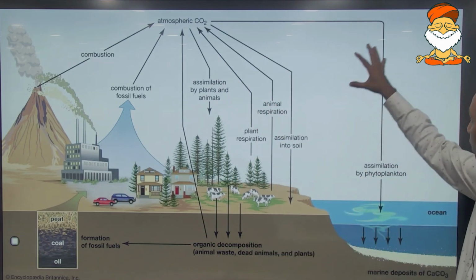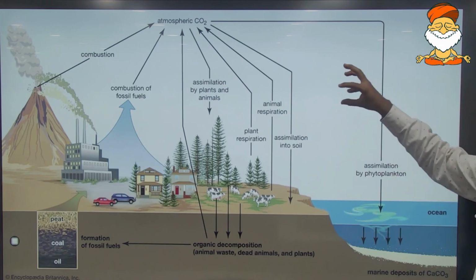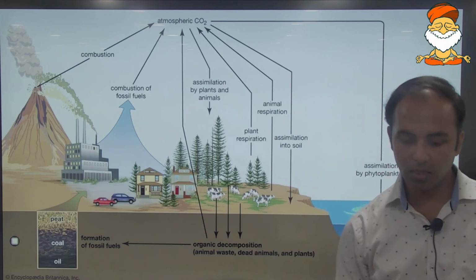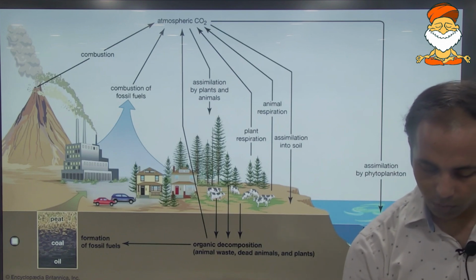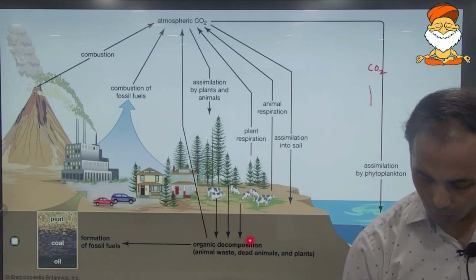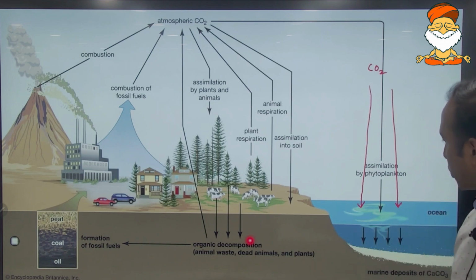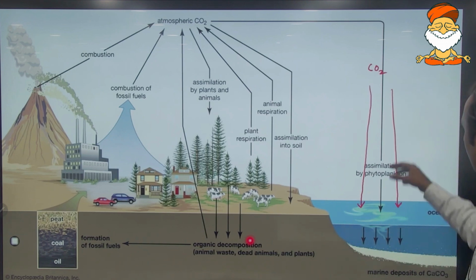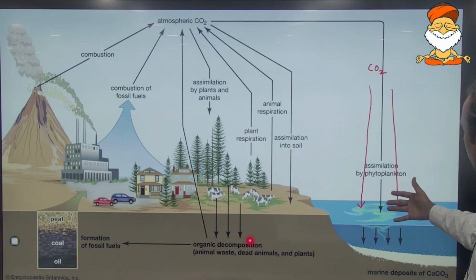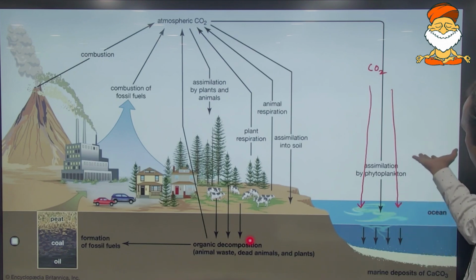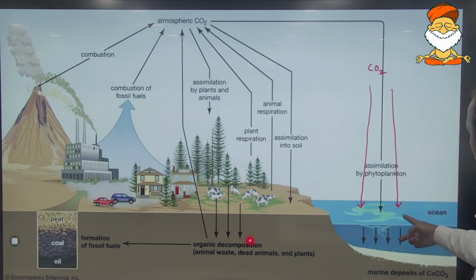Okay, now comes this part. The carbon dioxide that is released in the atmosphere, the entire carbon dioxide does not remain in the atmosphere. Some of this carbon dioxide is also absorbed or stored in the water bodies. Basically there is an exchange of gases at the ocean and atmosphere level, wherein some carbon dioxide from the atmosphere is absorbed in the water bodies.